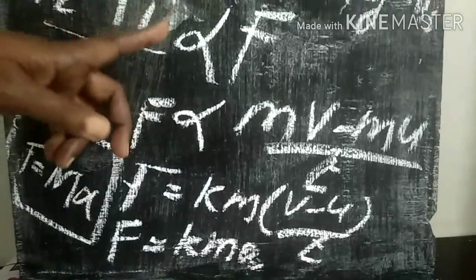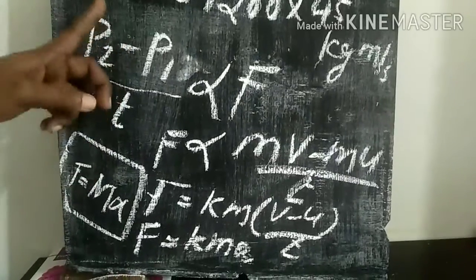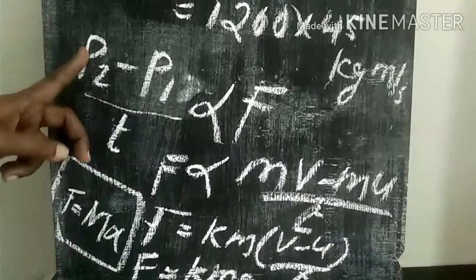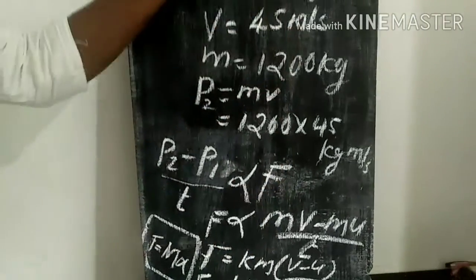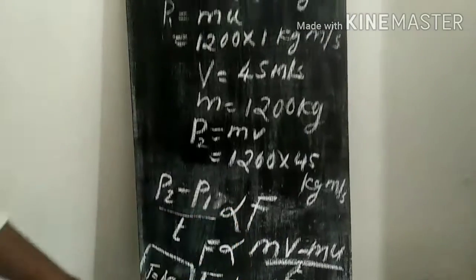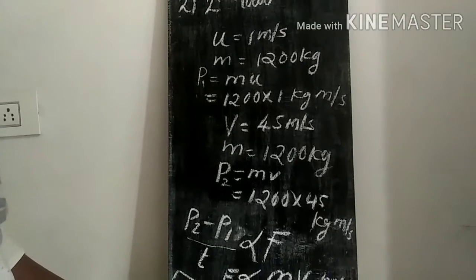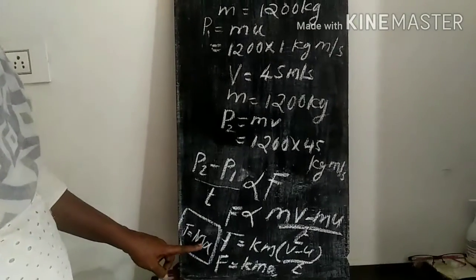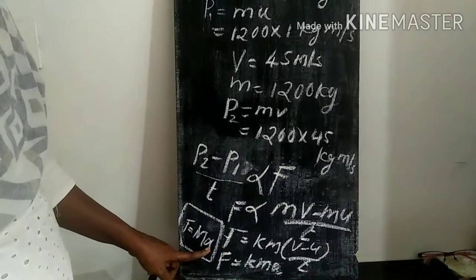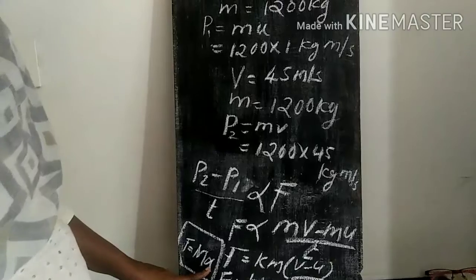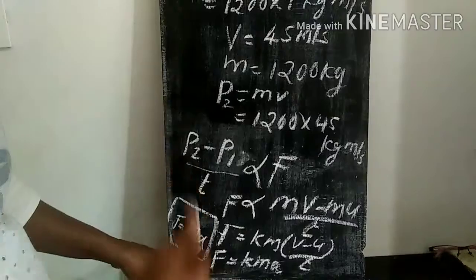What is the second law? The second law states that the rate of change of momentum, rate of change meaning change in momentum with respect to time, is directly proportional to the unbalanced force. And this is the mathematical derivation of the law. And the final derivation is F is equal to m into a, where F is the force applied on the object, m is the mass of the object, a is the acceleration produced. Or we can say that a sudden change in momentum in a short span of time can produce acceleration in an object.